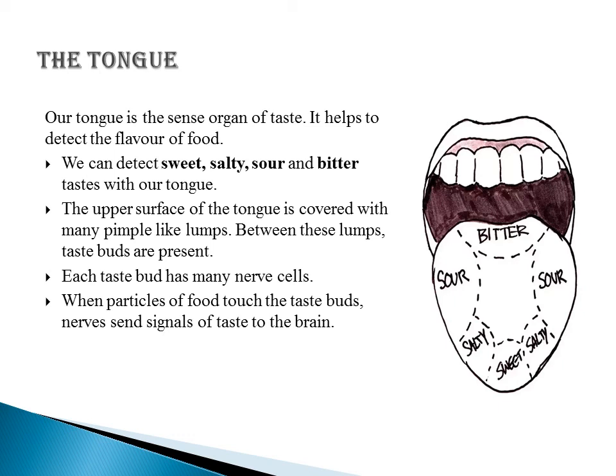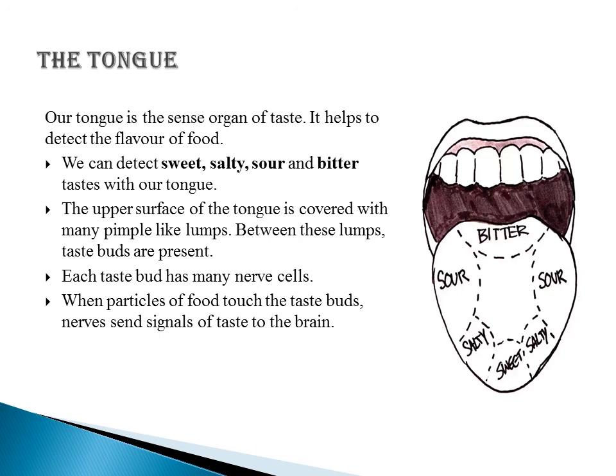Each taste bud has many nerve cells. When particles of food touch the taste buds, nerves send signals of taste to the brain. So our brain detects the taste of anything. We feel a different taste on different parts of our tongue. We feel sweet, salty, sour and bitter taste on different parts of our tongue. So you can see on this diagram which part of the tongue detects which specific taste.